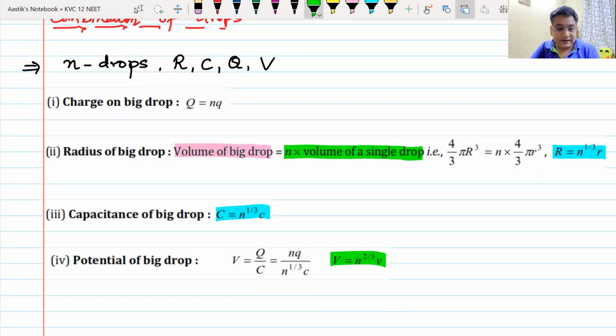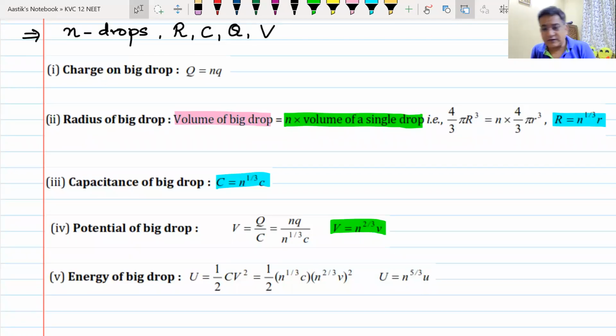The last thing is the energy of this drop. You can find it out by half CV square or Q square by 2C, no matter what. You will always end up with the same answer. The energy of the bigger drop is n raised to the power 5 by 3 times the smaller drop energy. If you can remember these facts, you can do the questions pretty quickly. Have you noted this down, everyone?